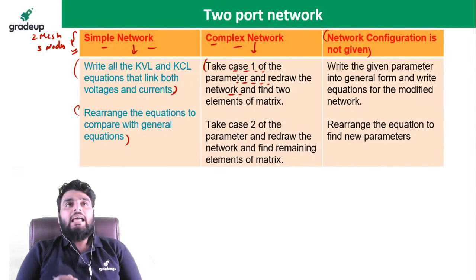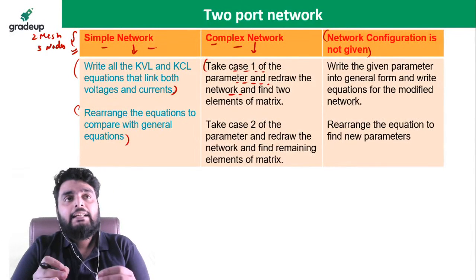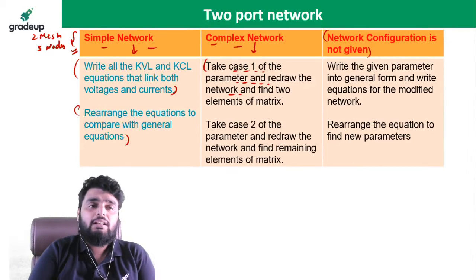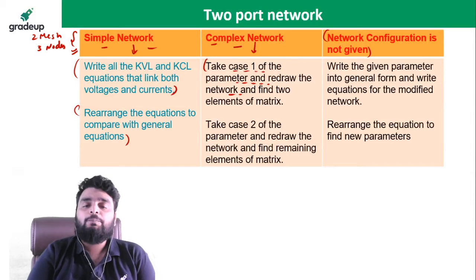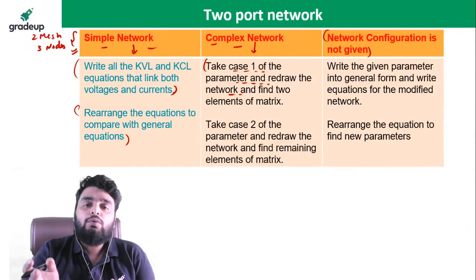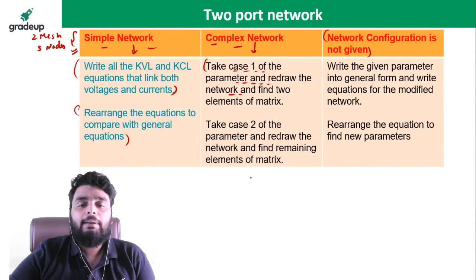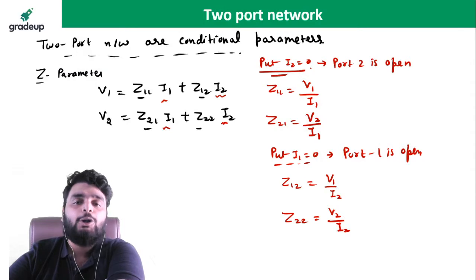See, if a network is complex, it contains 3 to 4 meshes, then writing down all the KVL equations is not possible, or you can say it will take much time to write all the KVL and KCL equations. So I will reduce the complexity of the network by taking the first case. For example, if I talk about the Z parameter, case 1 is I2 equal to 0.